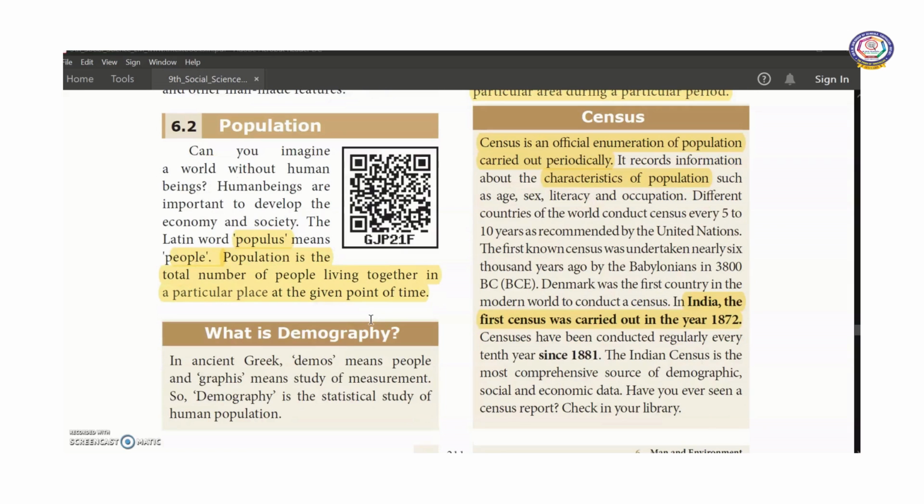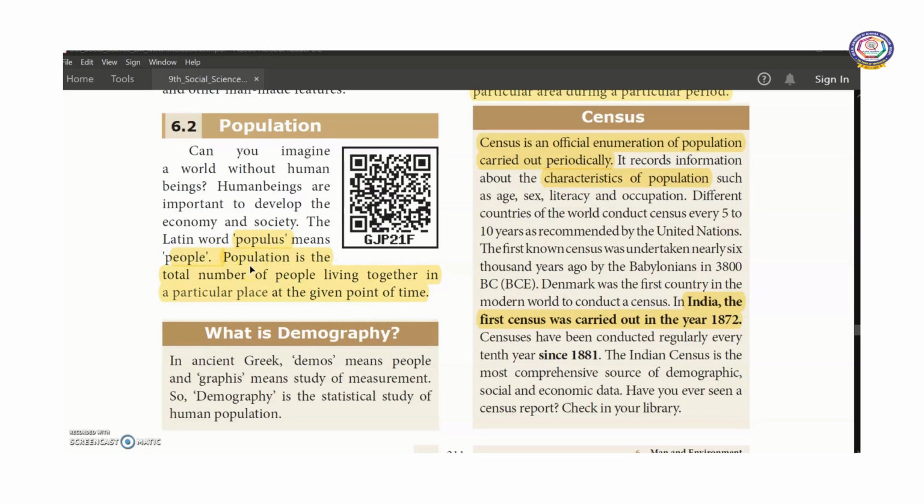Now, population. We can't imagine a world without human beings, isn't it? Human beings are important to develop the economy as well as society. If you take the Latin word populus, it means people.